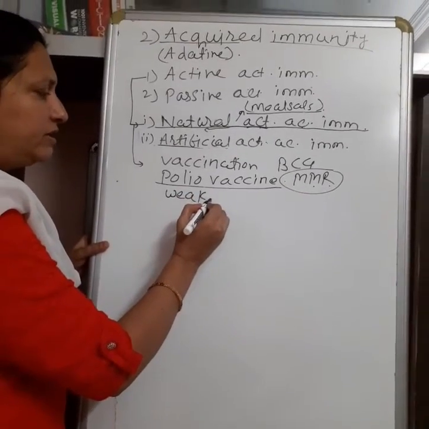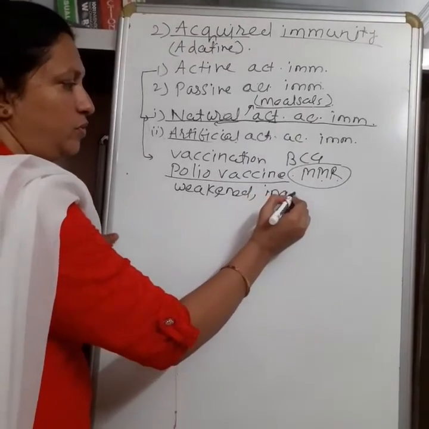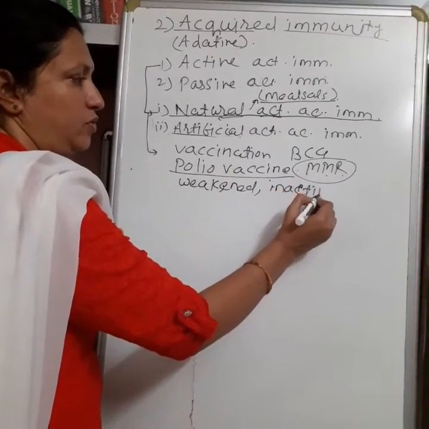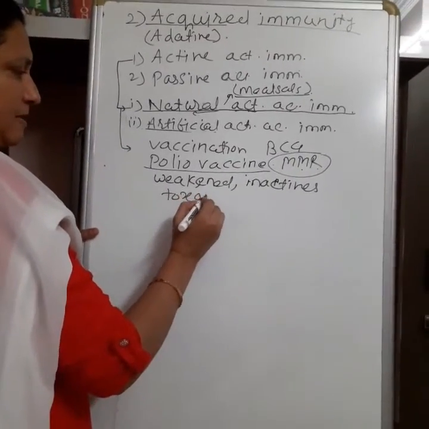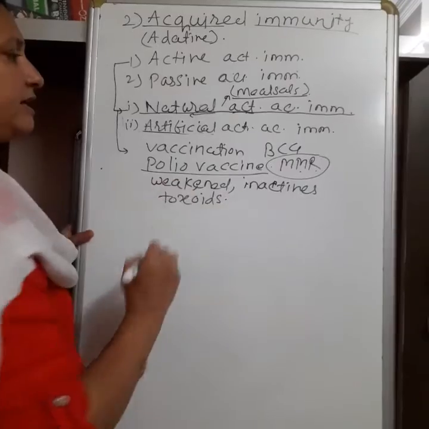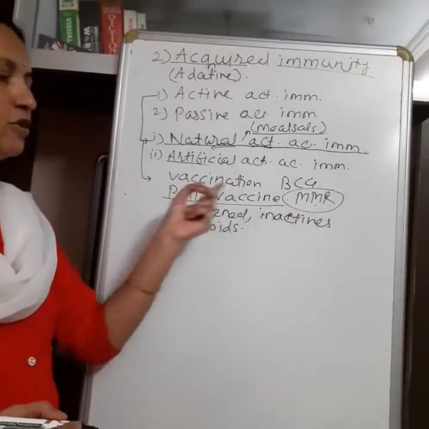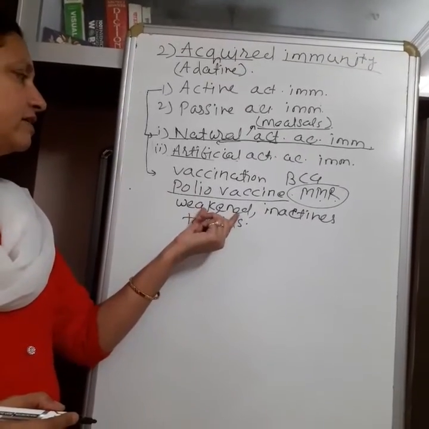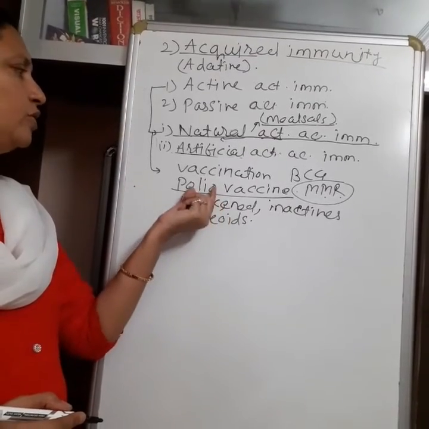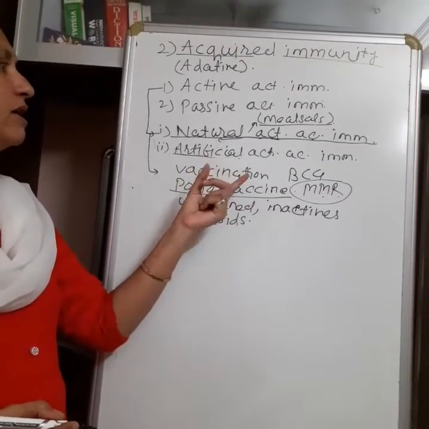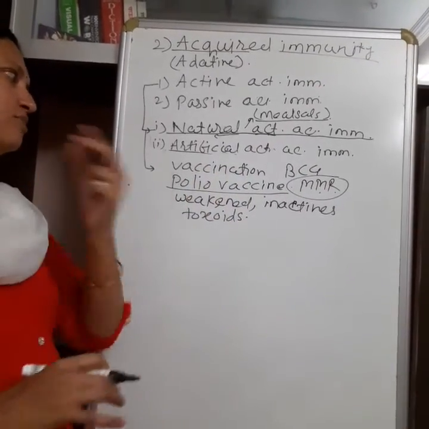In a vaccine, weakened or inactive viruses are used, or the toxoids, toxin substances secreted by the microorganisms, are used for the preparation of the vaccine. And when we take these weakened polio viruses in the body, at that time our body gives a response and produces the antibodies for protection from polio.